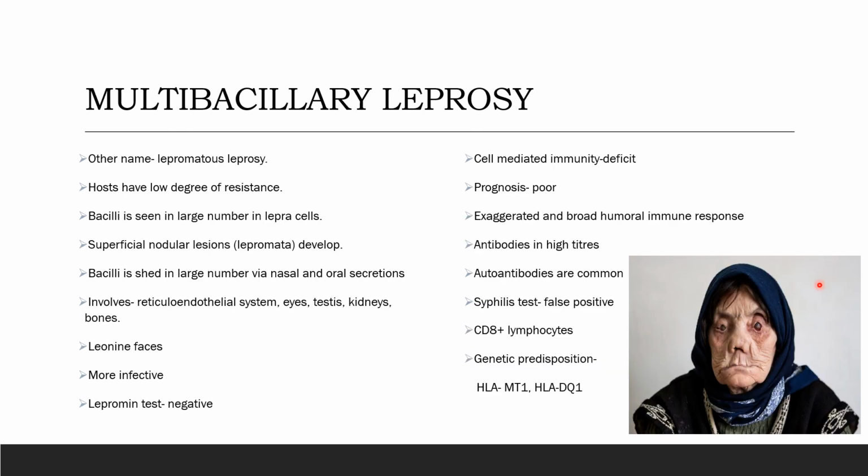Next is multibacillary leprosy. The other name of multibacillary leprosy is lepromatous leprosy. Here the hosts show low degree of resistance. Bacilli are seen in large number in lepra cells. Superficial nodular lesions, that is lepromata, develop. Bacilli are shed in large number via the nasal and the oral secretions. It involves reticuloendothelial system, eyes, testes, kidneys, bones, etc.